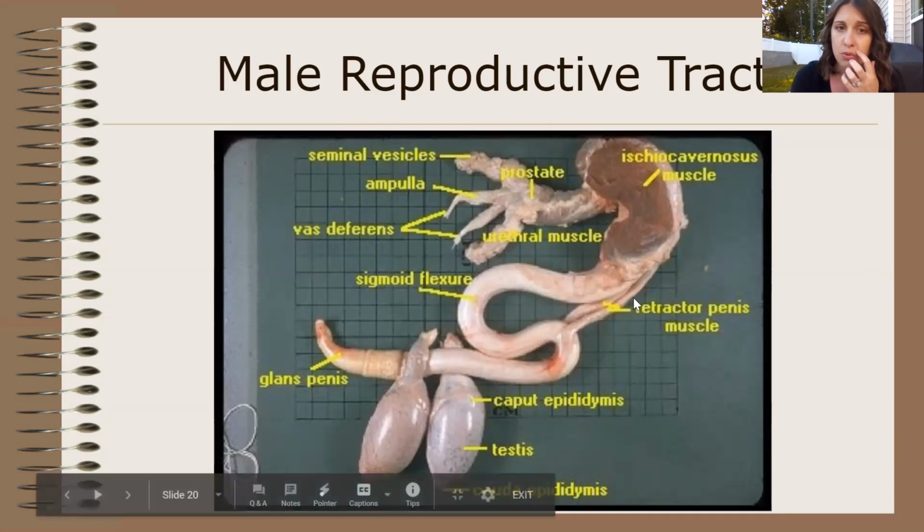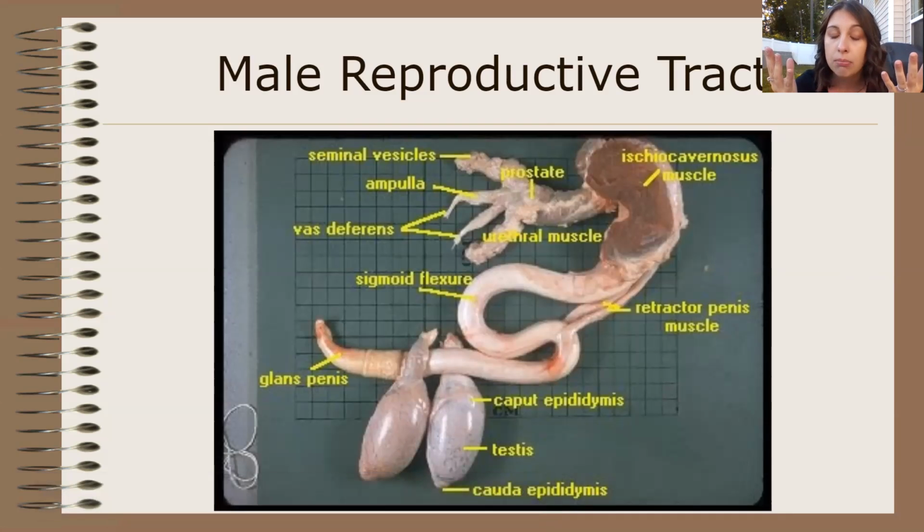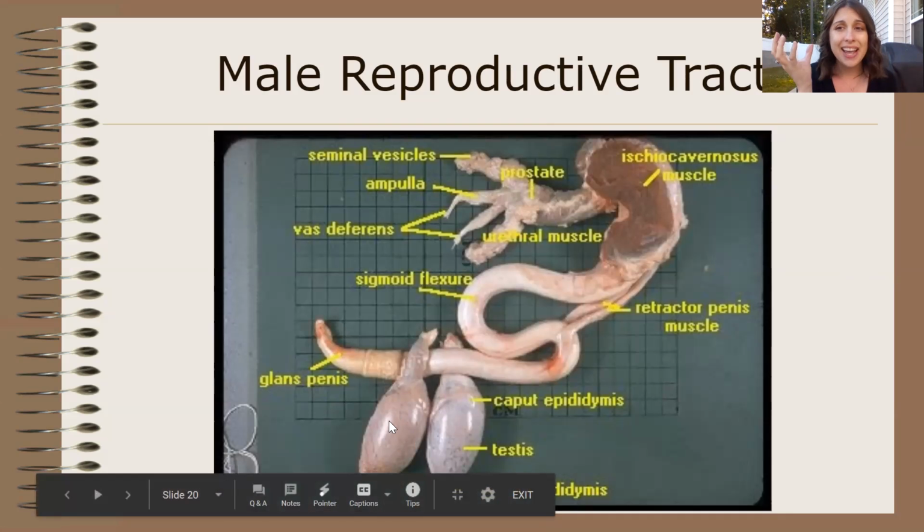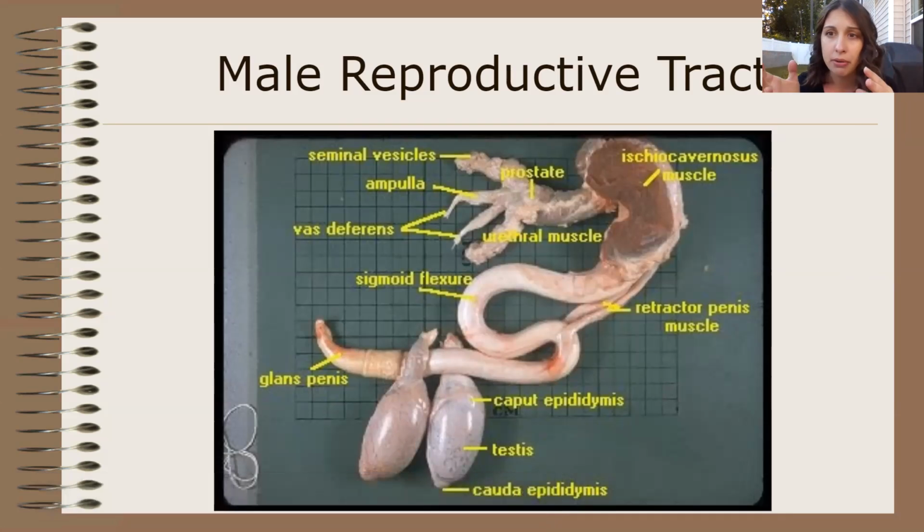So this is an actual reproductive tract. I think it is a cow's reproductive tract. So these are the testicles. They produce the sperm. The sheath is not, or not the sheath, oh my God, my mind just blanked. The scrotum, goodness. The scrotum has been removed. The scrotum is the sac that holds the testicles and tries to protect them. It also keeps the temperature cooler than the rest of the body by a couple of degrees.